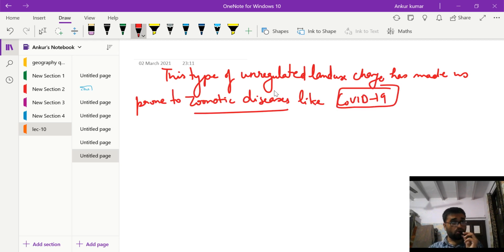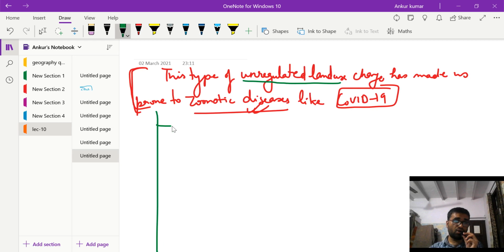Okay, so why is this happening? This unregulated land use change has made us more prone to zoonotic disease. We have become more susceptible to such kinds of disease. Why? Let us write a few reasons for this. Number one: this unregulated land use change has led to very heavy urbanization.